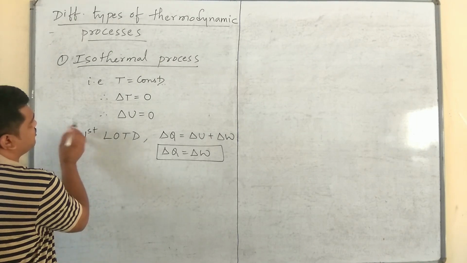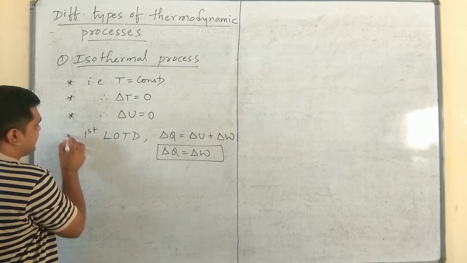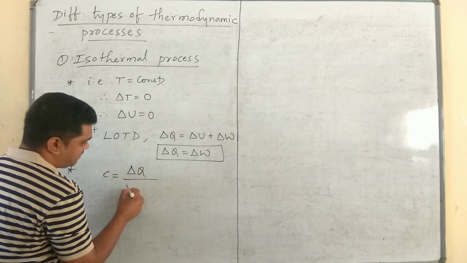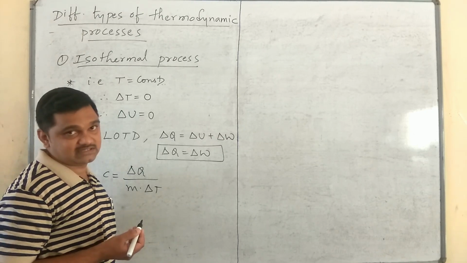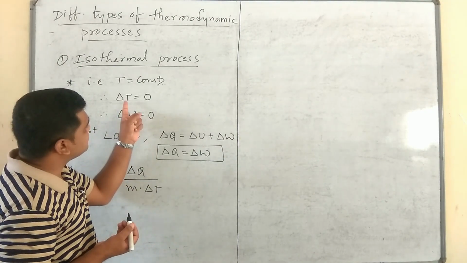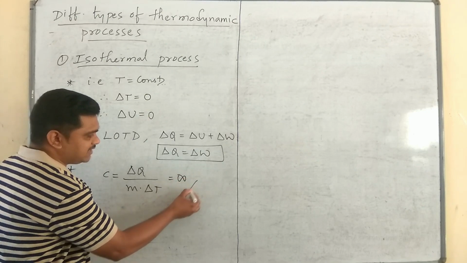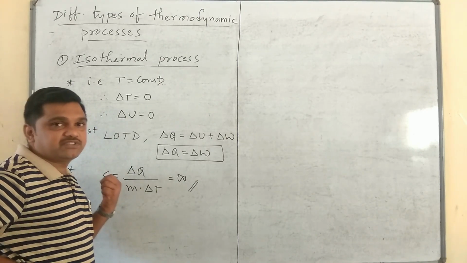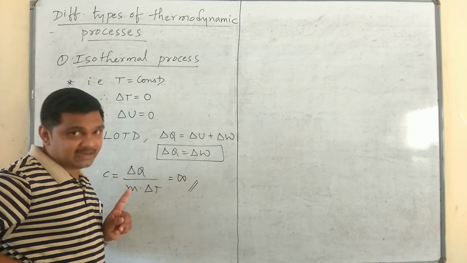Next, what is the value of specific heat capacity here? Specific heat capacity, C value. C is given by delta Q divided by M into delta T. I have taught that already in my previous classes. C is equal to delta Q divided by M into delta T. Since delta T is equal to 0, C will become infinity. Please remember, a very important point for objectives: the value of specific heat capacity in case of an isothermal process is infinity.